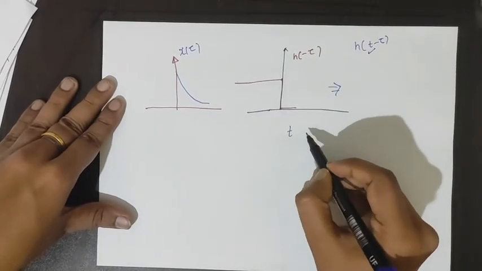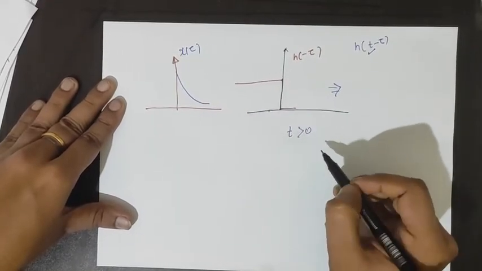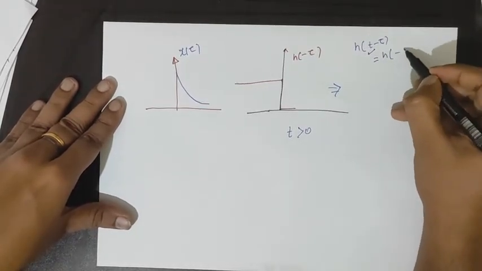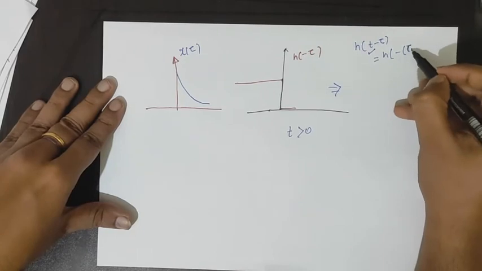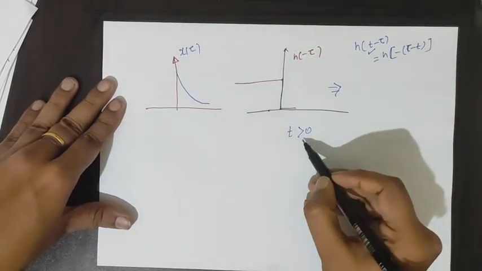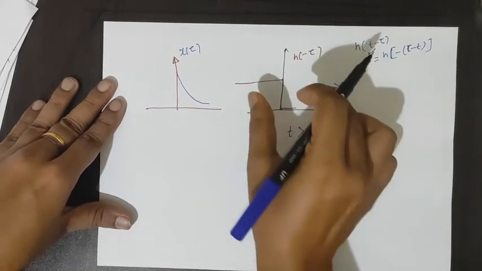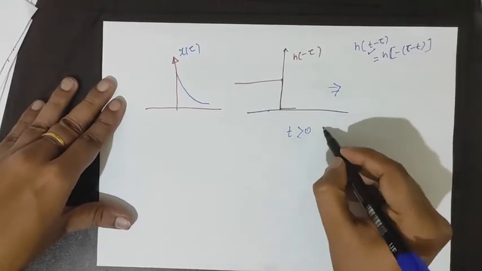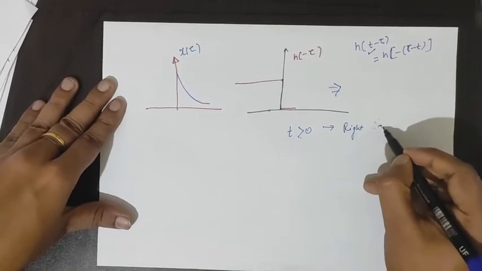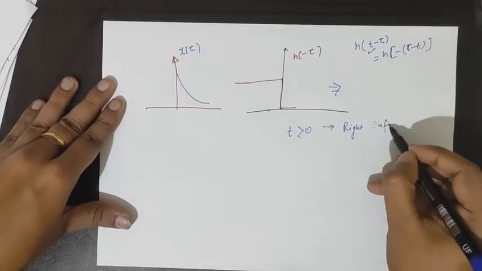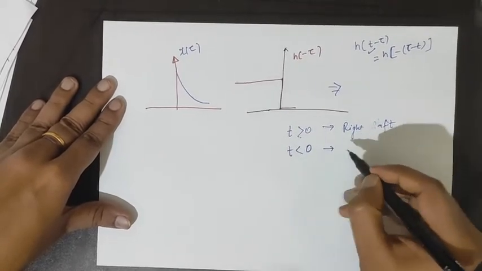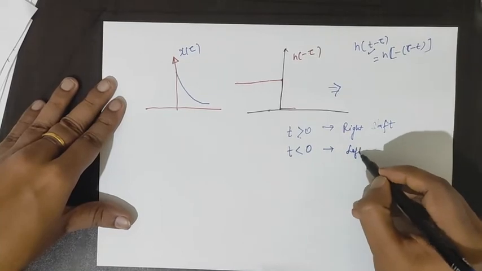Suppose for time t greater than 0, if we write it like this, -τ - t. For t greater than 0, the shift will be rightward, a right shift. And if t is less than 0, the shift will be leftward, a left shift.